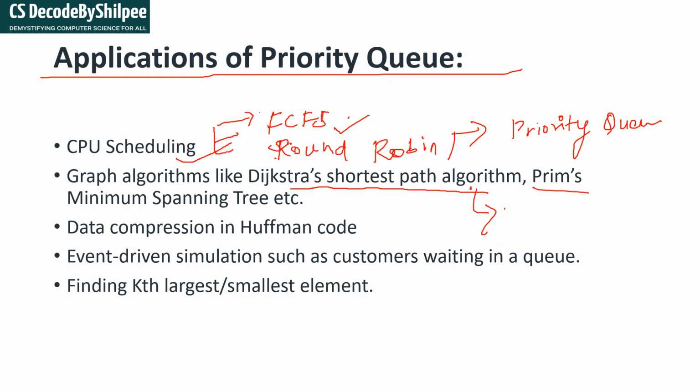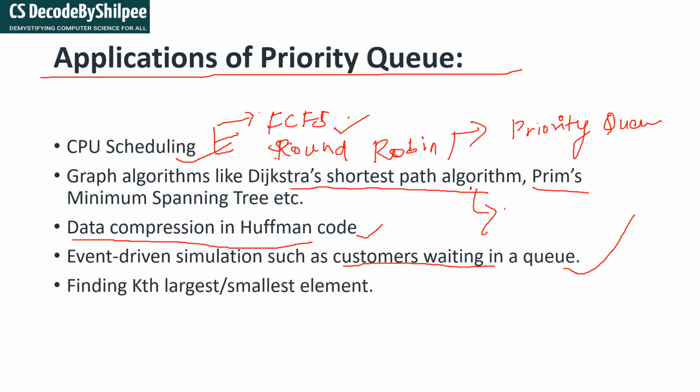Another is data compression, which is nothing but Huffman coding. There also you can use the priority queue. Another is event driven simulation, such as customers waiting in a queue. Here you check which customer has the highest priority. That customer gets the first chance for the event, and those with lower priority get a later chance. So there also you can use the priority queue.